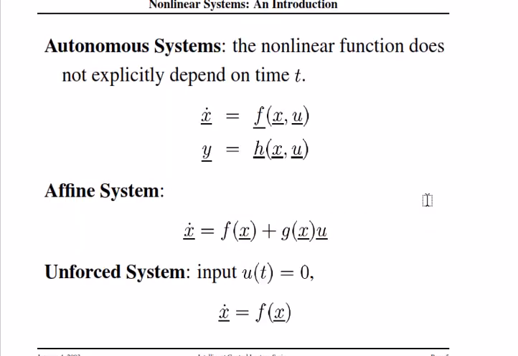An introduction. Autonomous system. The nonlinear function does not explicitly depend on time. Again, we define the two variables x dot and y. For the system x dot equal to f(x) plus g(x)u, and for system input u(t) equal to 0, so we can say that x dot equal to f(x).